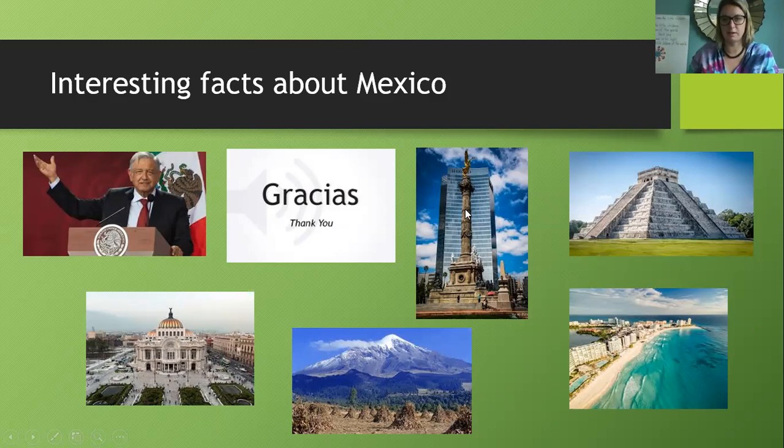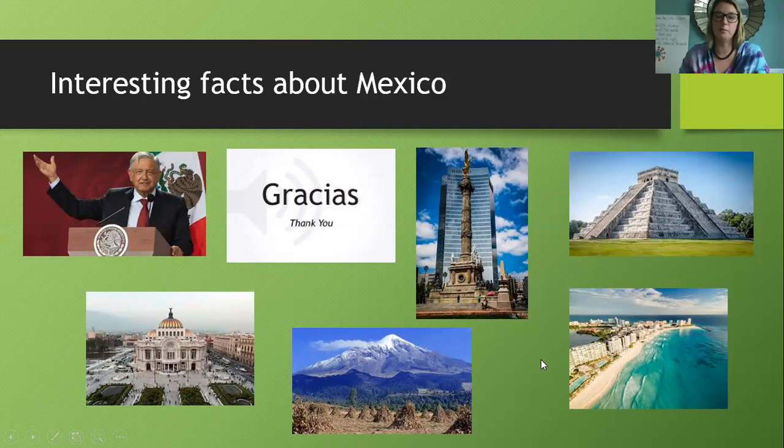This is a famous statue in Mexico City. There is some, I lost the words, a pyramid from the Aztec, and so they used to build pyramids kind of like they did in Egypt. So there's some really cool pyramids that you can go visit. They had different beliefs about, and so they would build these awesome structures.